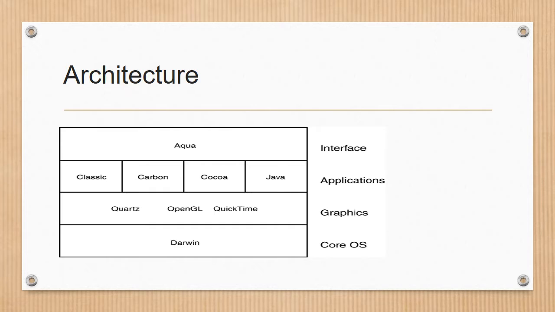Next up is the graphics subsystem, which contains three components: Quartz, OpenGL, and QuickTime. Next is the application system, which also includes three environments such as Carbon, Cocoa, and Java 2 for application development, and ultimately the user interface called Aqua that provides a fun experience for Apple devices.